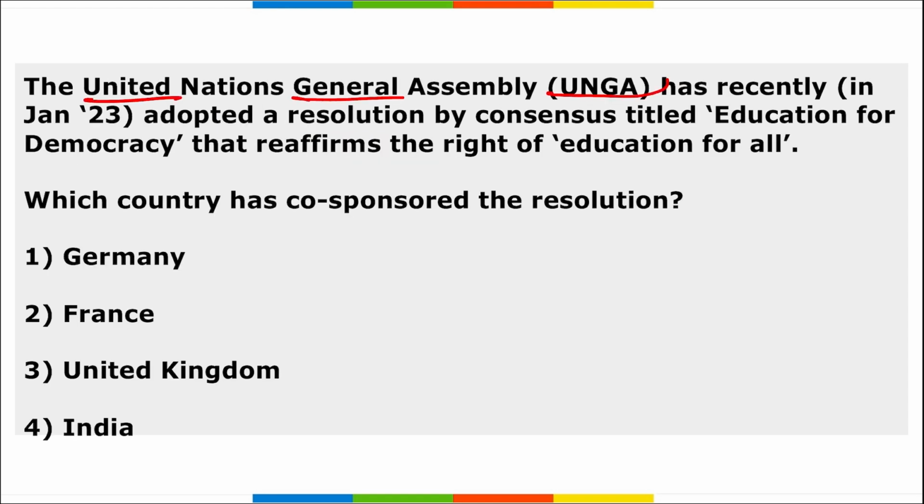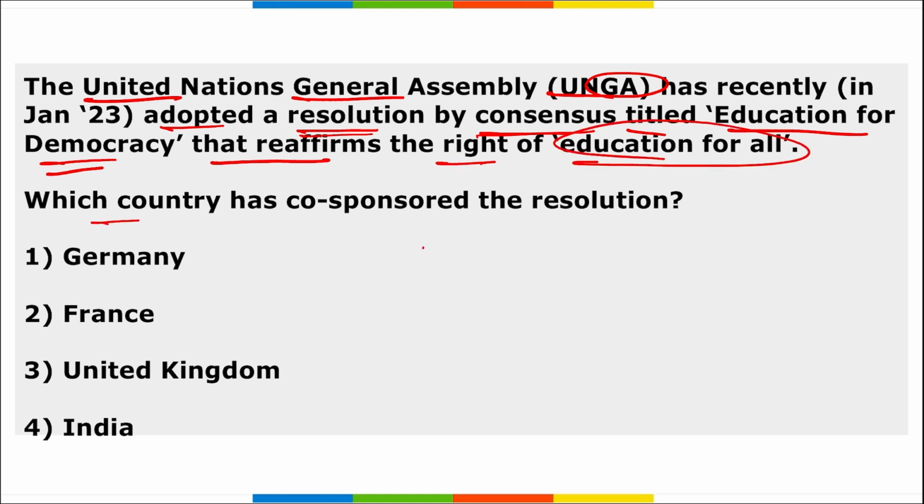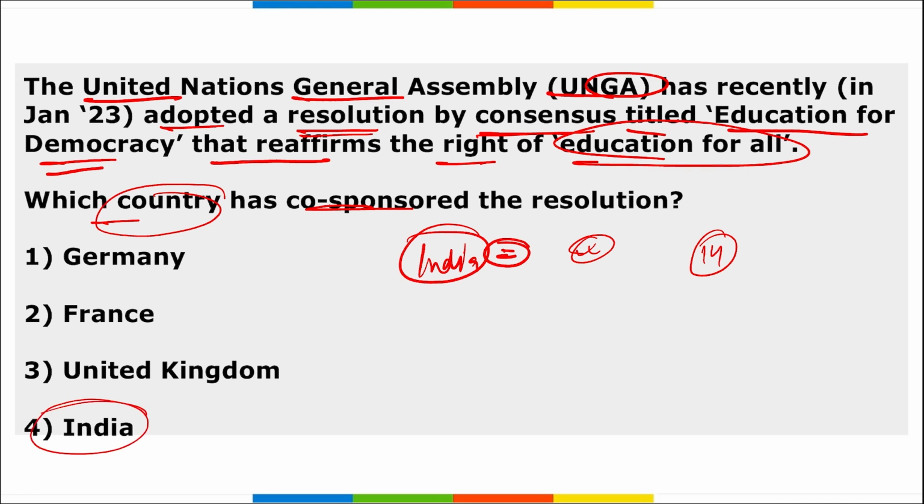The United Nations General Assembly has recently adopted a resolution by consensus titled Education for Democracy that reaffirms the right of education for all. Which country has co-sponsored this resolution? It was co-sponsored by India. So remember, the resolution reaffirms education for all. And we know, if we are talking about education for all, India has launched this so that up to 14 years of age, all the people should get educated. And the question asked here is which country has co-sponsored this resolution? It was co-sponsored by India.